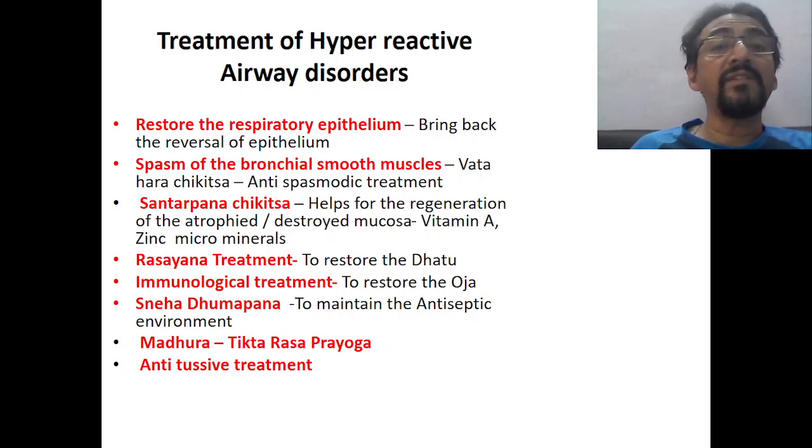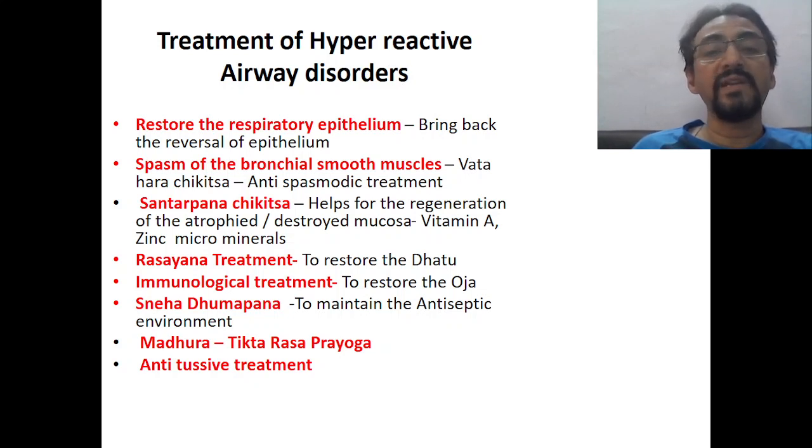Next, there is spasm of the bronchial smooth muscle which is leading to this wheezing. Therefore, Vata Hara Chikitsa should be done. This is nothing but antispasmodic treatment. Vata Sanghanga Banga Sankocha, Varta Harshana Tarpanam. So the Sankocha of the muscles, etc., these are nothing but the increased Vata Lakshanas or Prakopa Vata Lakshanas. So Vata Hara Chikitsa should be done. Now, Santarpana Chikitsa, you have to give the Santarpana Chikitsa because there is damage and there is loss.